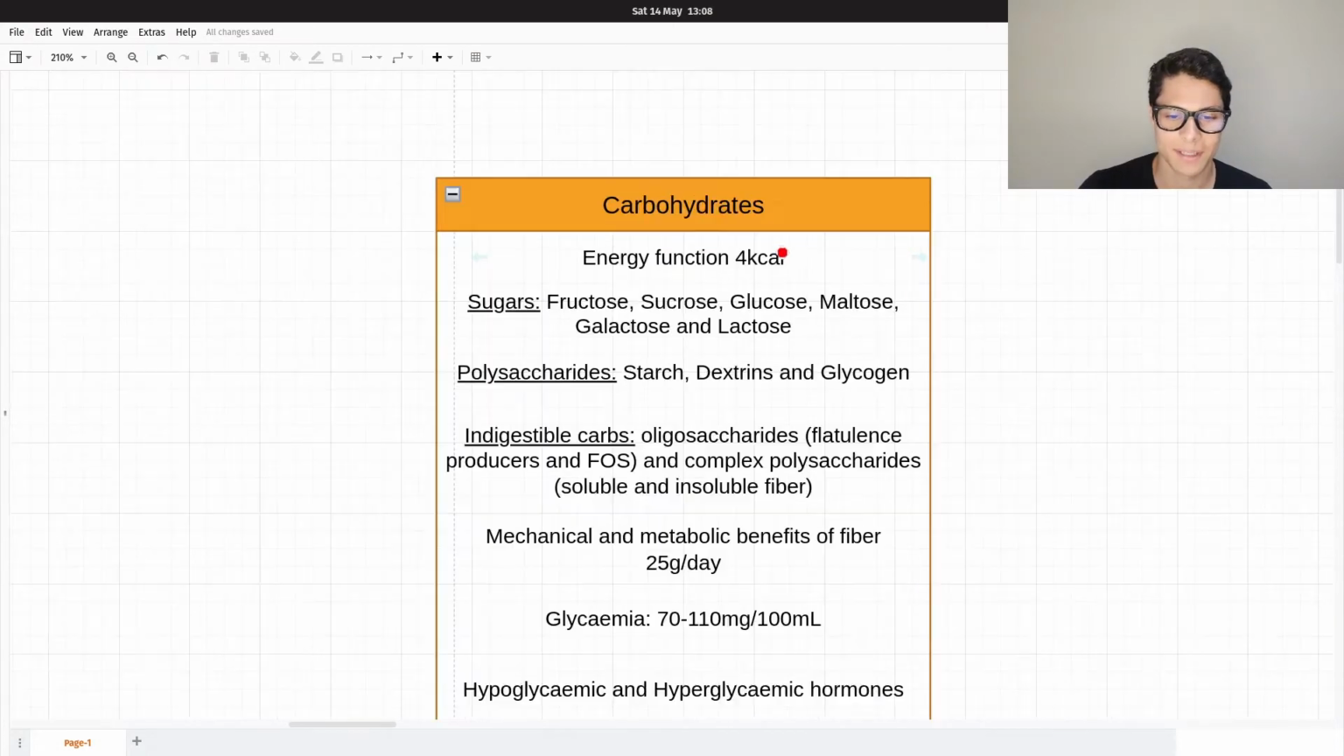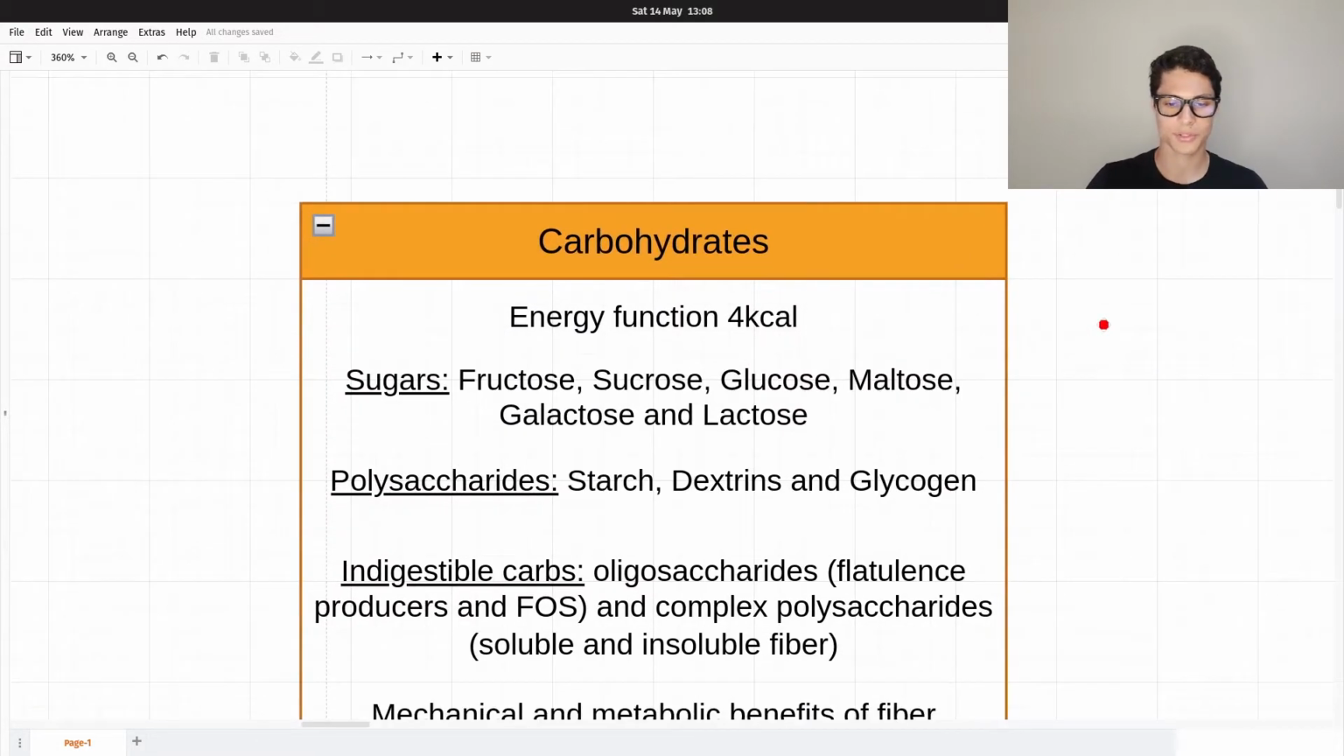So let's begin. Carbohydrates are macronutrients. They give us energy. Their main function... do you remember the three functions of nutrients? They were energy, plastic, and regulatory function. So carbohydrates give us energy, and they give us 4 kilocalories per gram of carbohydrate.